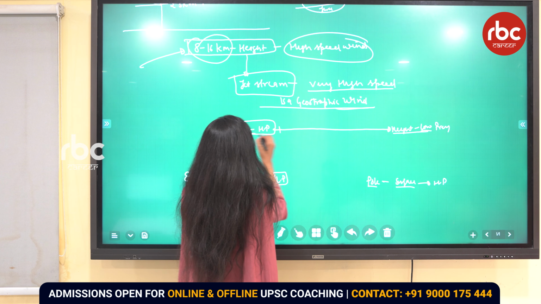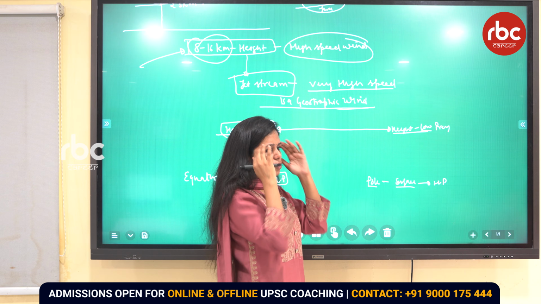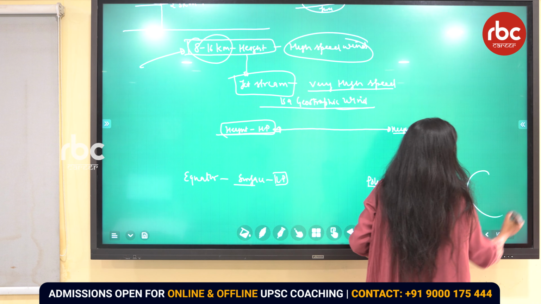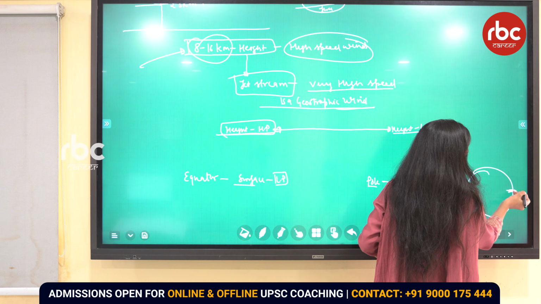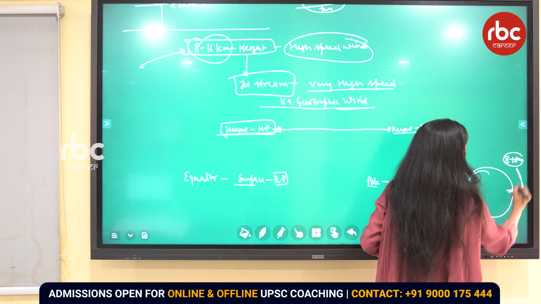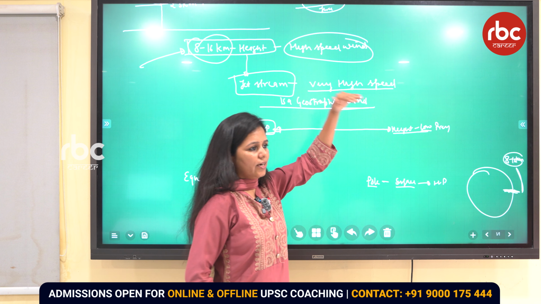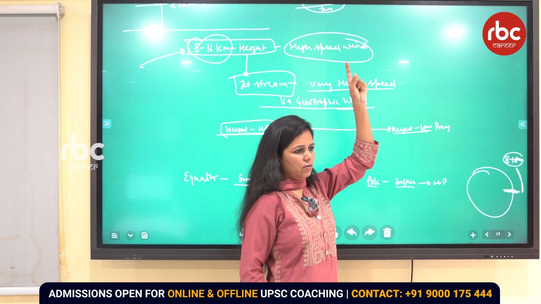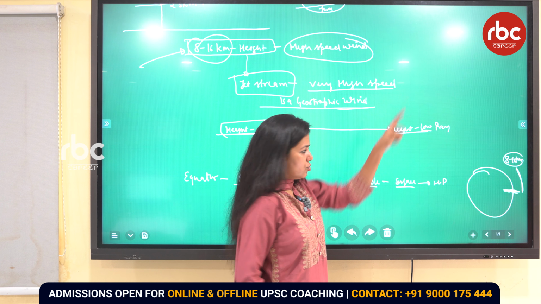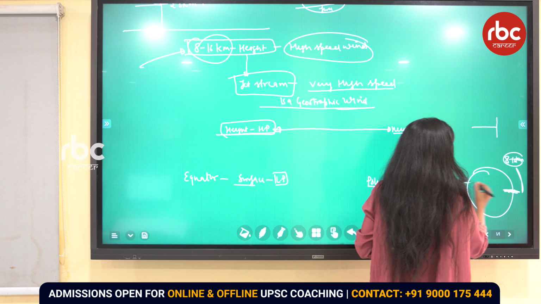So at the height, how is the wind getting blown? Now you have to imagine in your mind that it is not on the surface, it is at the height. Which height? 16 to 18 kilometer. Now we are not discussing the wind which is blowing at the surface, but here itself, and how it is blowing parallel to the isobar, right? So if the pressure gradient force is like this, the wind is moving like this.